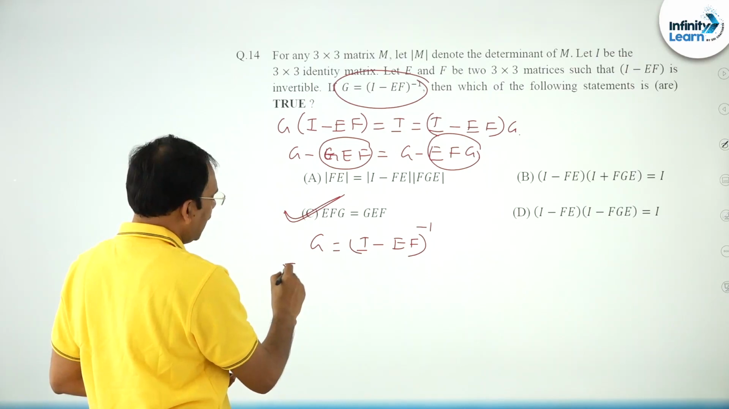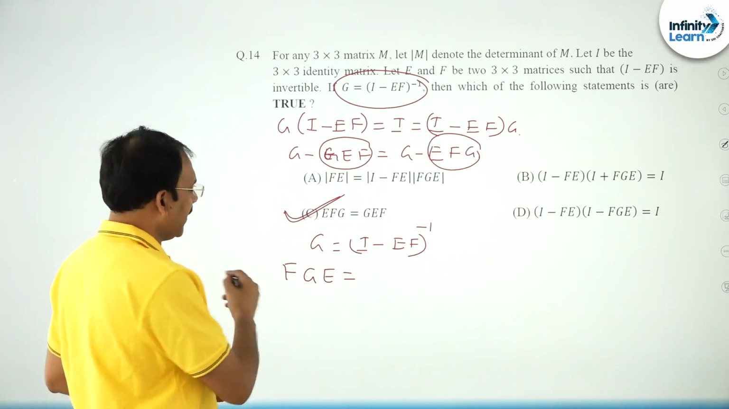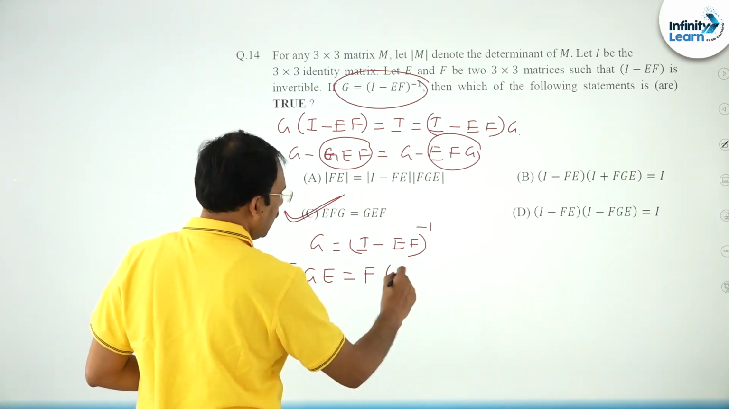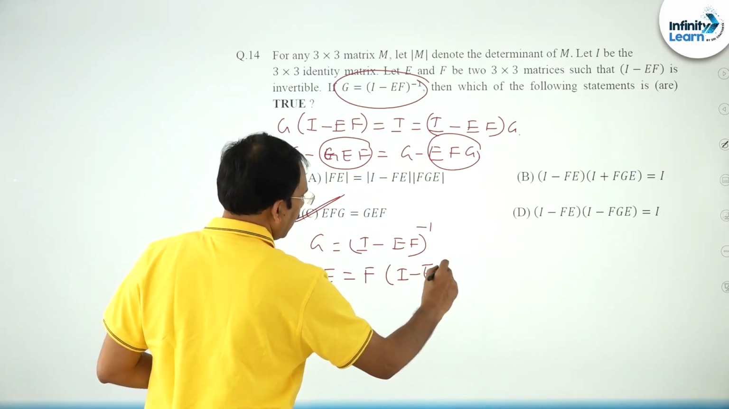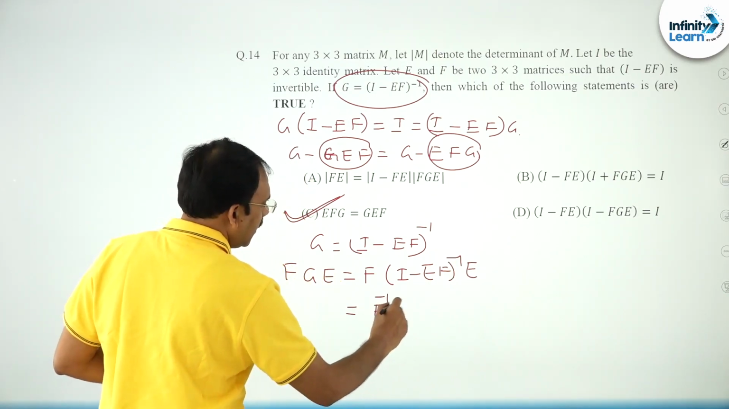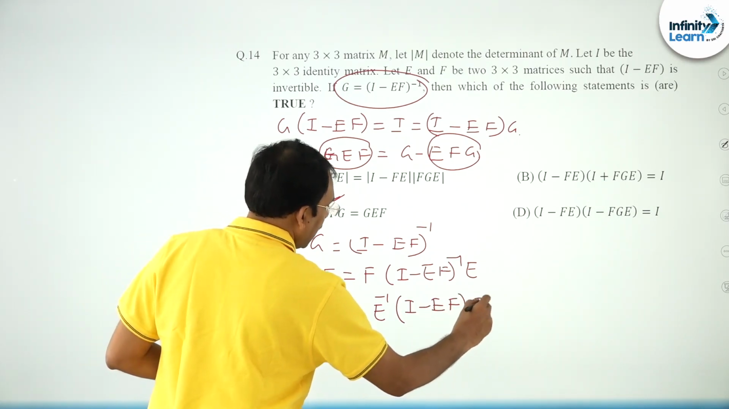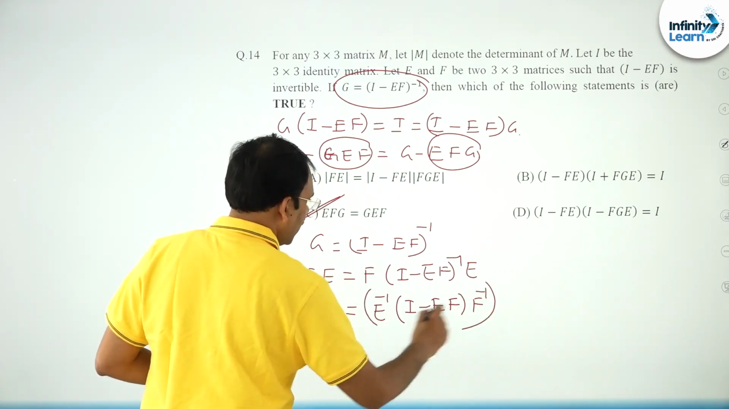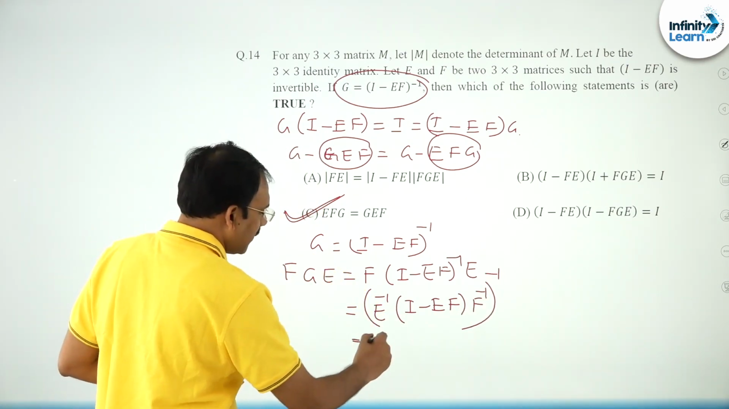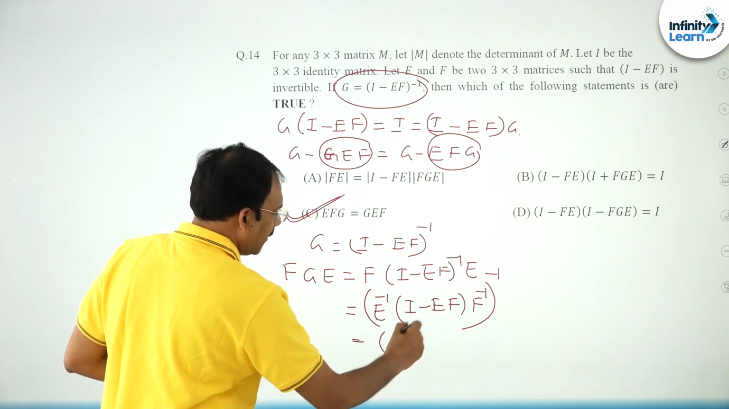So here you multiply with F, here multiply with E: left multiplication with F, right multiplication with E. So F into (I minus EF) whole inverse into E. Can I write it as E inverse into (I minus EF into F inverse) whole inverse? Yes. So friends, if you just multiply with E inverse here and F inverse here,